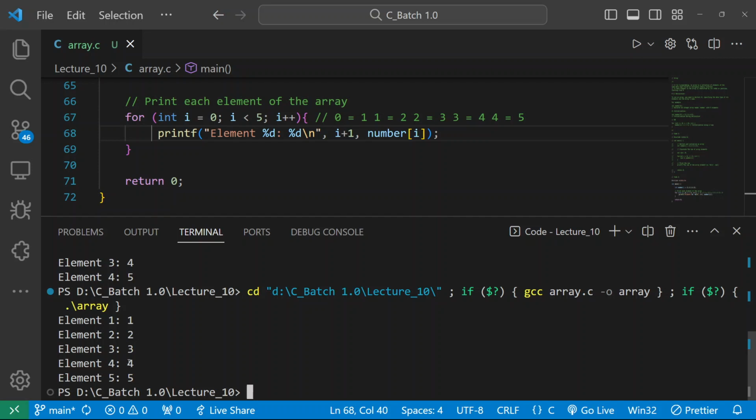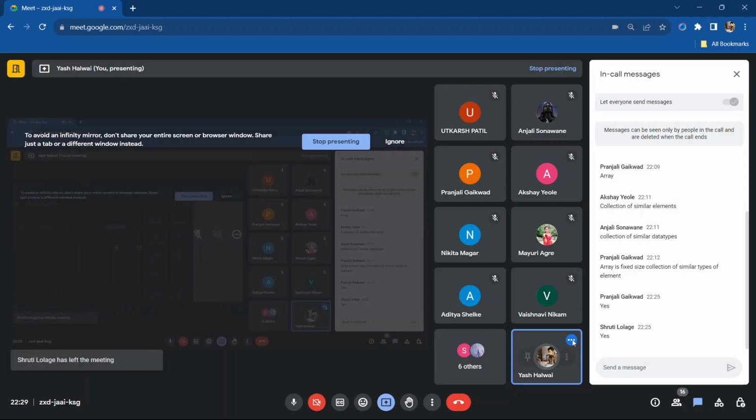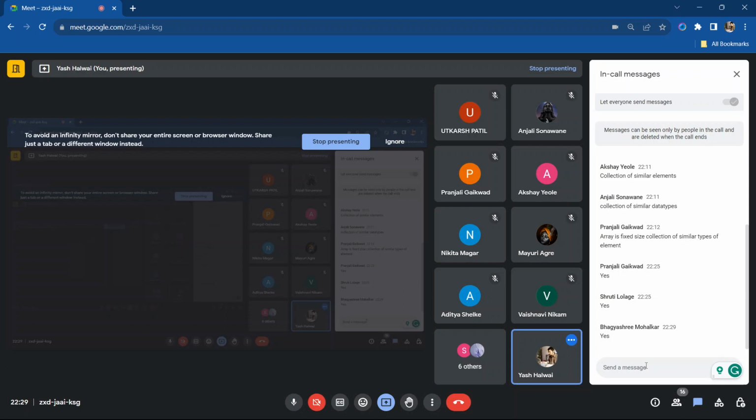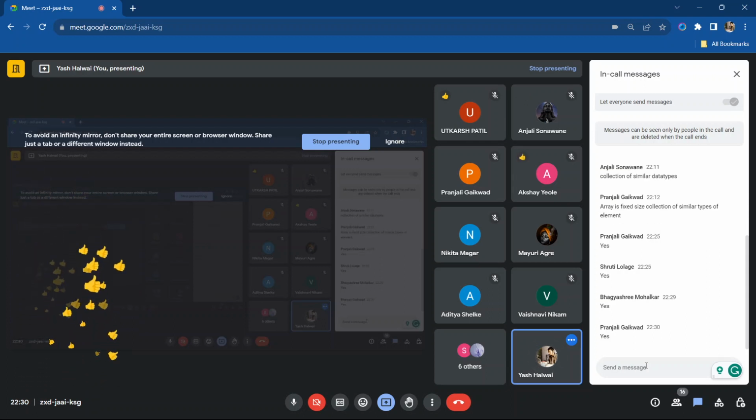Hope it is clear now to everyone? Please let me know. Many students make mistakes here only. They don't understand the difference between the index and the element. Now I hope all the concept is clear in a proper manner. Yes or no? Yeah, Bhagyashri, good. Anjali, Utkarsh, Sakshi. Very good, very good.